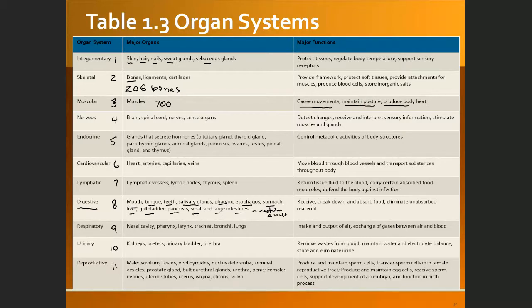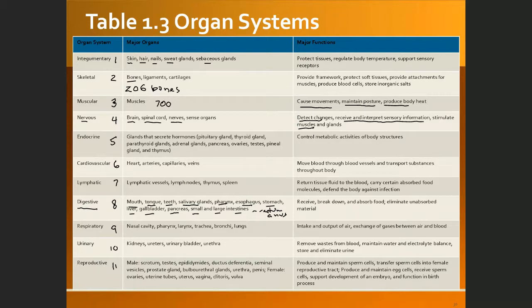The next one is called the nervous system. It consists of three main organs, which are the brain, spinal cord, and the nerves. These are the organs that make up the nervous system. What is the function of the nervous system? To detect changes, receive and interpret sensory information, and stimulate muscle movement and also gland production. So that's the nervous system.